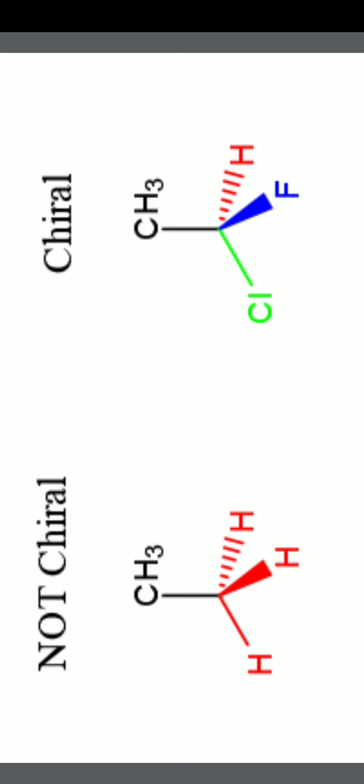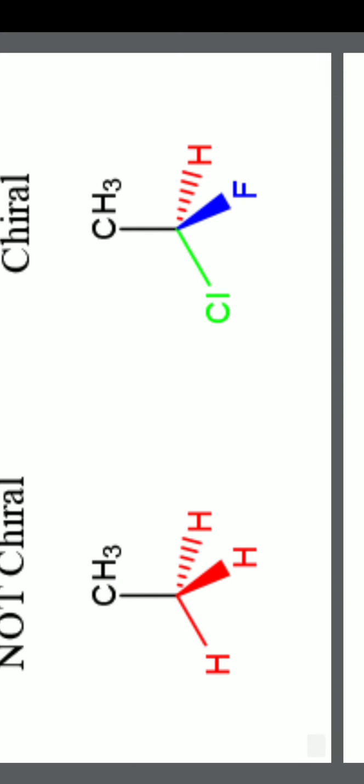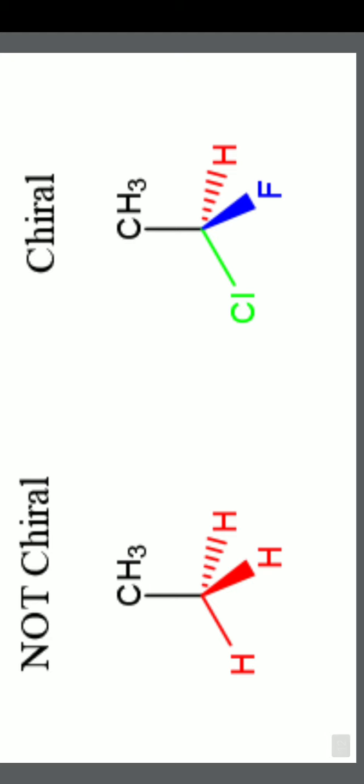A chiral center is nothing but a carbon that is connected to four different groups. Here you can see the carbon is connected to chlorine on one side, fluorine on another side, hydrogen on another side, and methyl on another. So the four groups are different. If a carbon is connected to four different groups, that carbon is called chiral.